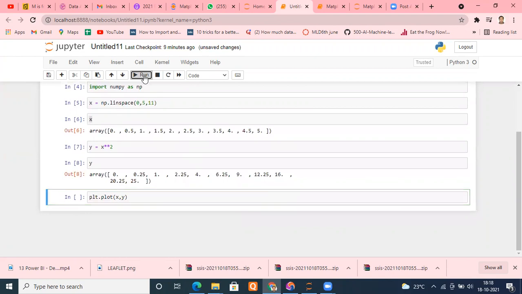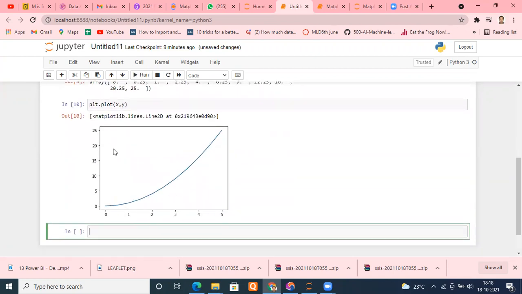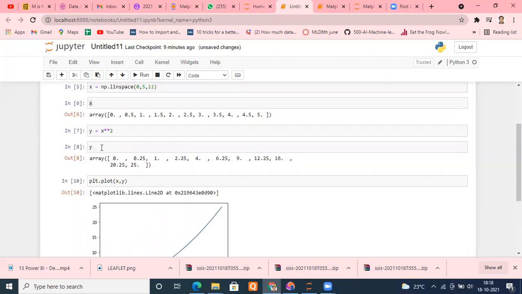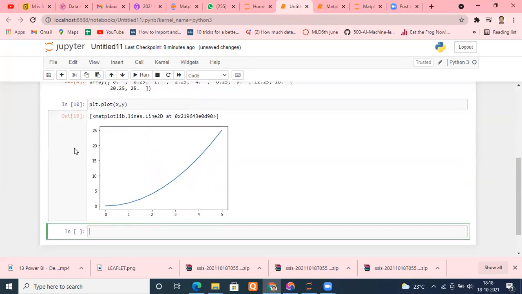Immediately I got a graph. You can see, as expected, the same kind of graph we were expecting. It's of the shape x square equal to 4ay. If we had negative x values and y equal to x square were the same, then we would have got the complete parabola of x square equal to 4ay. How easy is it to get our first visual? Simple. You need your x data points, what you need on the x-axis and what you need on the y-axis, and you can push them into plt.plot(x, y).